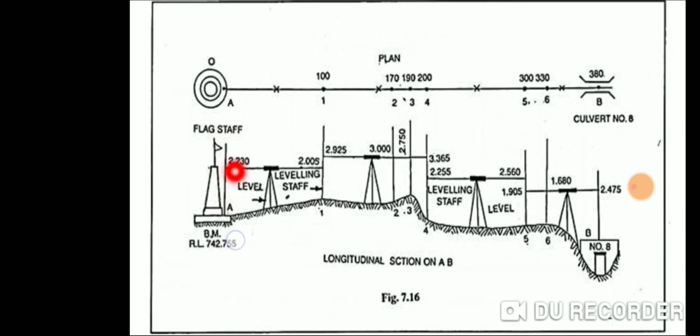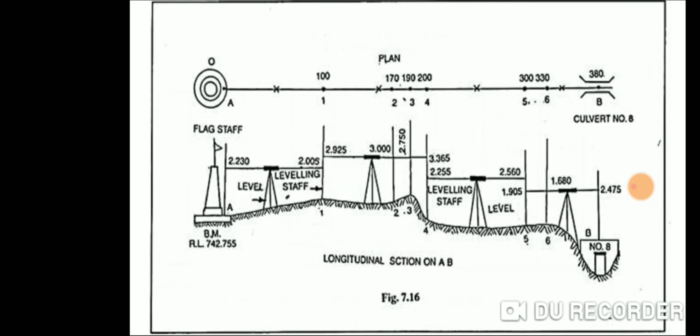That is our backsight because this is the first reading. After that I take 2.005, then after that the reading is not visible to me, so this is our backsight and this is our foresight. There is no intermediate sight in this place.